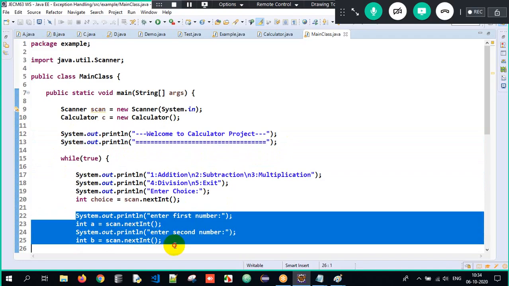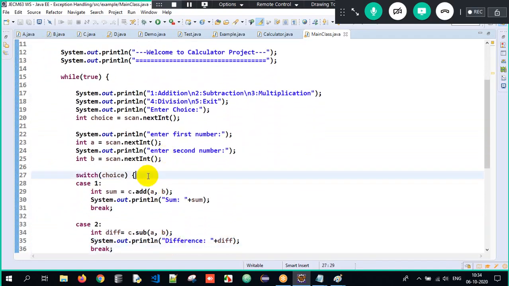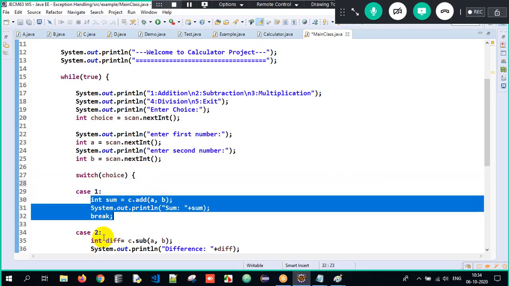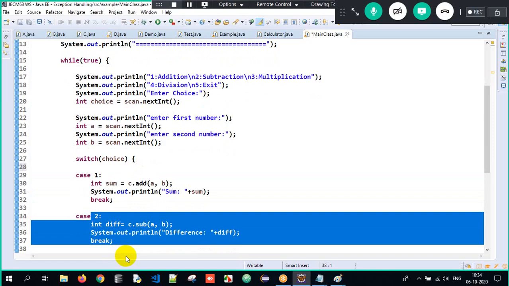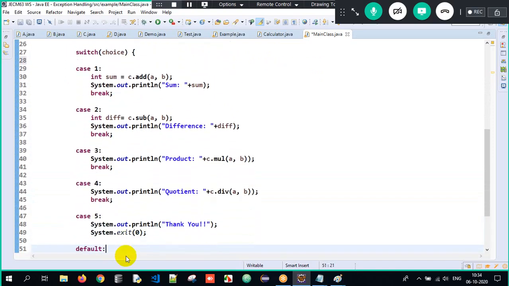So why have I written it outside here? Enter first number, enter second number, is because if I write it inside 1, I have to tell enter A, enter B. 2, enter A, enter B. I have to keep on accepting multiple times here. So that's the reason I have written it outside here.